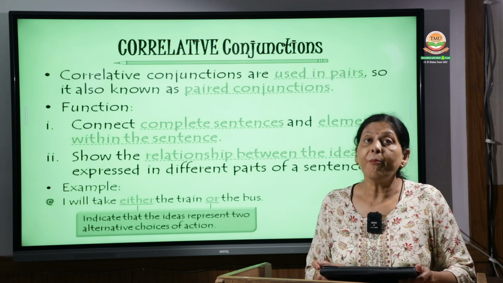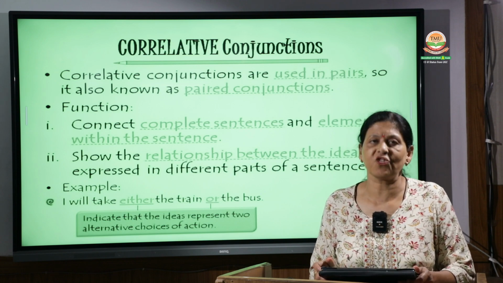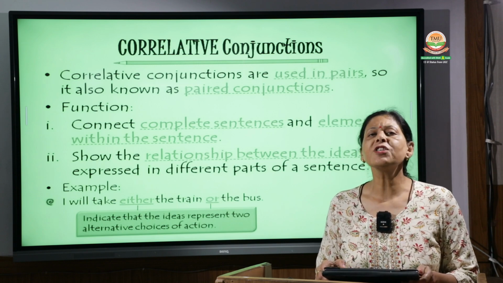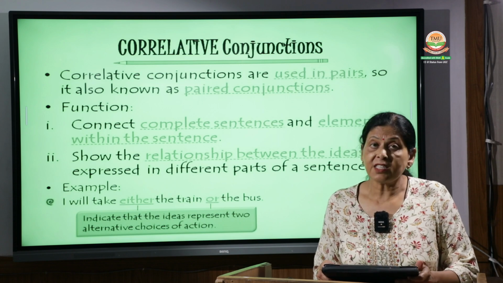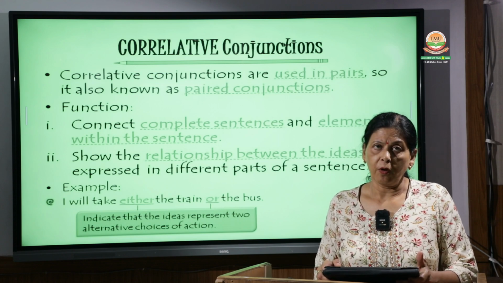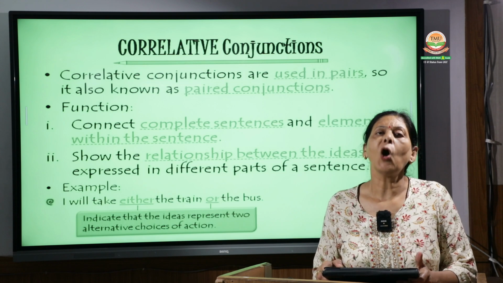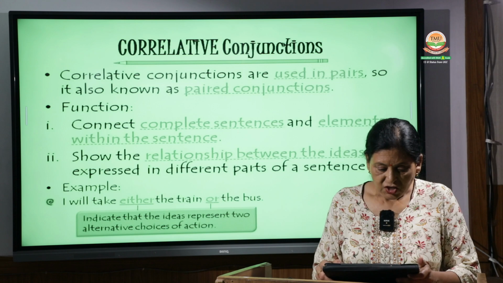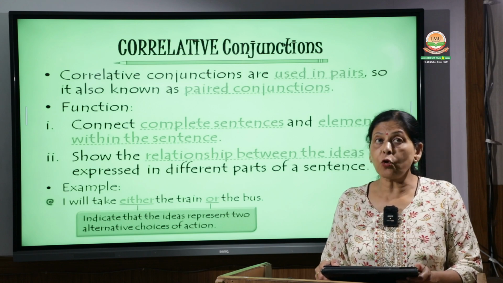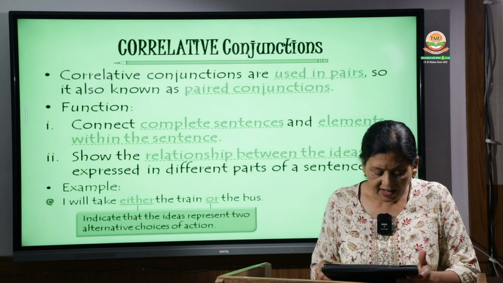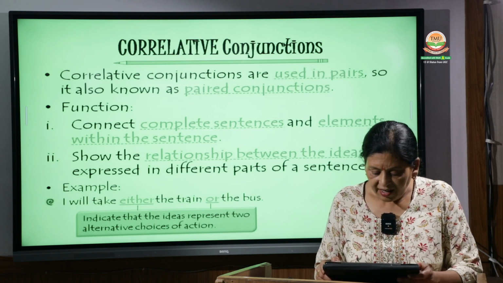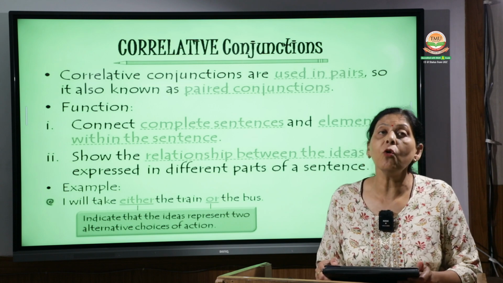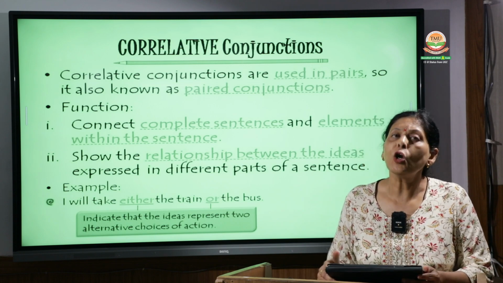The correlative conjunctions are used in pairs, which show the correlation, the relation between two things, as the name suggests. They are used in pairs, that is even though, not only but also, either or, neither nor. So these are all correlative conjunctions. They are also known as paired conjunctions. Their function is to connect complete sentences and elements. They connect two sentences or two elements within the sentence.